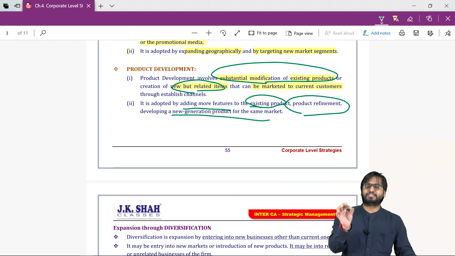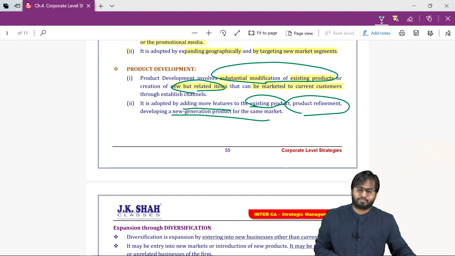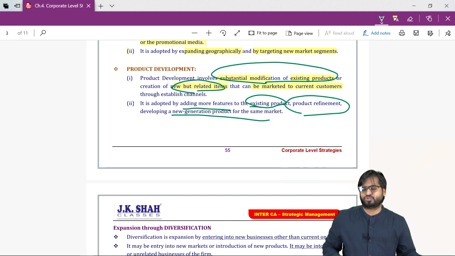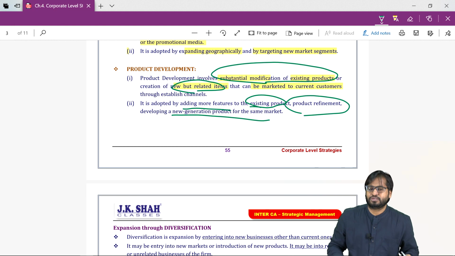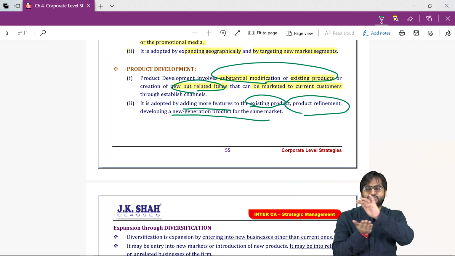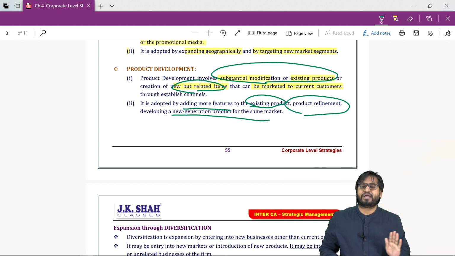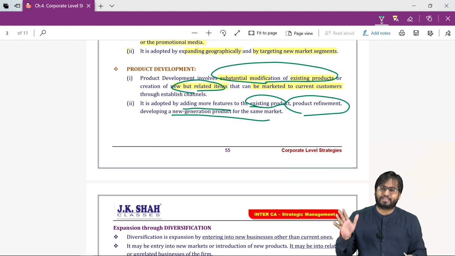So this is considered to be the most risky strategy, because we have no experience or no connection with the existing business. So in diversification also we have types. We have vertical diversification, horizontal diversification, concentric diversification, and also conglomerate diversification.